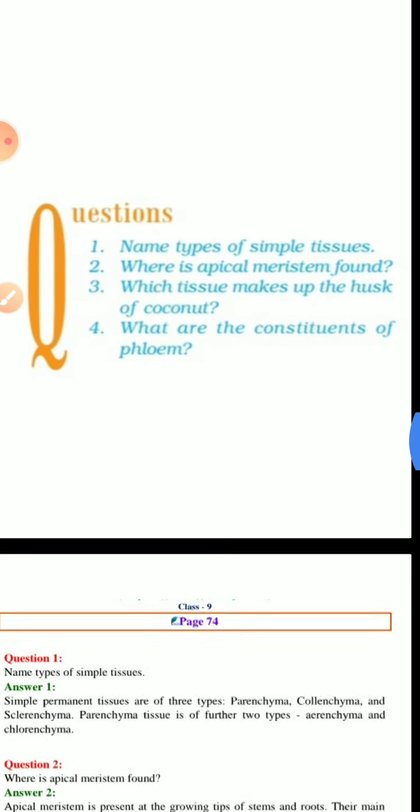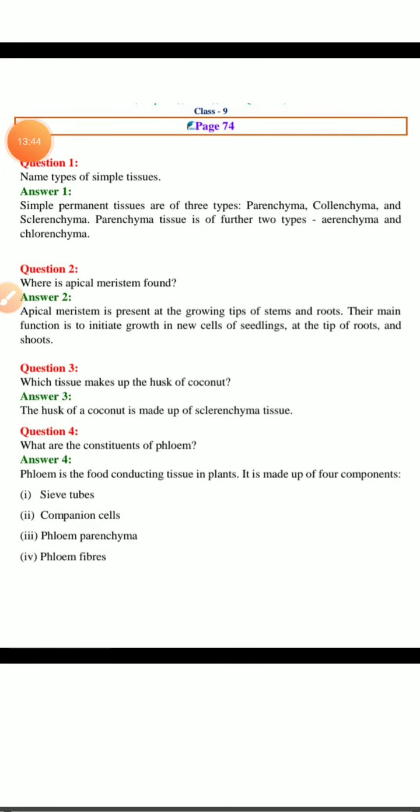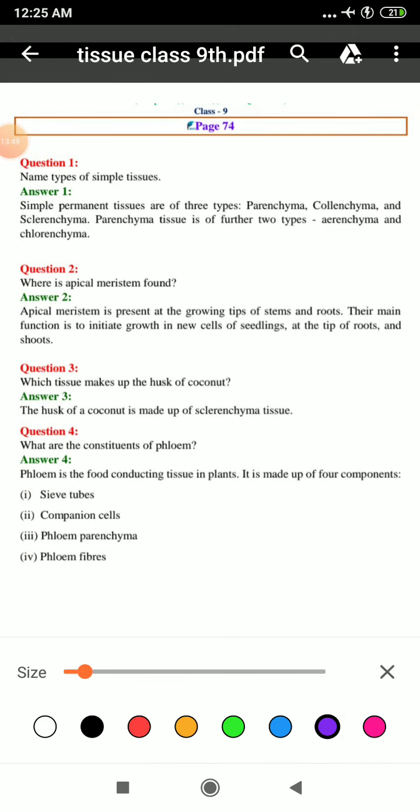First question is: name the types of simple tissues. These are your parenchyma, collenchyma and sclerenchyma. Further, parenchyma tissue is of two types, that is aerenchyma and chlorenchyma. Clear? Chlorenchyma is that type of parenchyma which contains chlorophyll, whereas aerenchyma is a kind of parenchyma which contains air and is present in those plants which float in water.